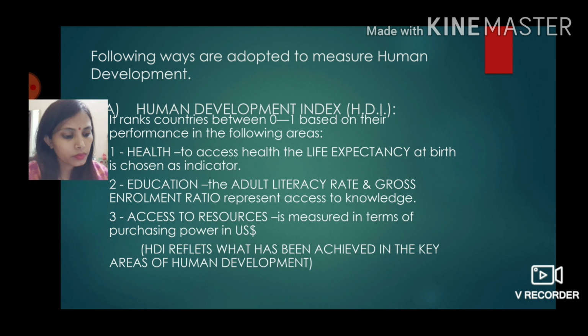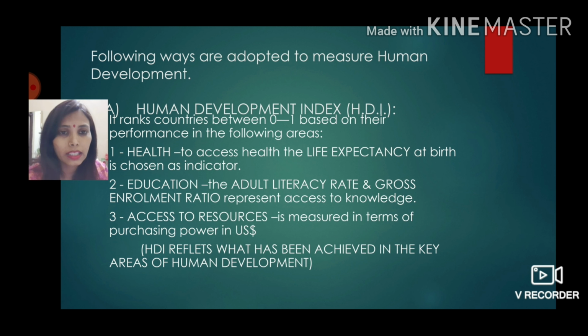It is measured by the Human Development Index. HDI is Human Development Index. It ranks the countries between 0 to 1 on the performance in the following areas. Foremost thing is health, education, and access to resources. If the citizens of the country are leading a very healthy life, and the medical facilities are really good, that means the human development will be high.